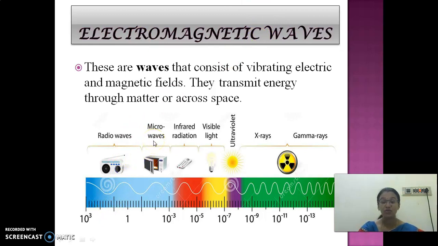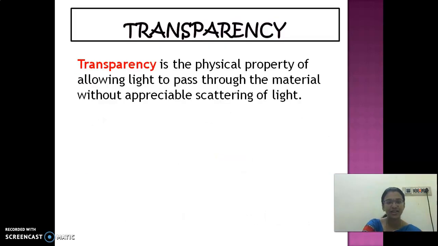Microwaves, which is used in the microwave ovens. Infrared radiation, that is in TV remotes. Visible light is nothing but you are able to see that. And then ultraviolet, the rays from the sun, and then X-rays and then gamma rays. Okay. X-rays, these are used in the medical purpose. X-rays and gamma rays. Totally 7 types of waves are there in electromagnetic waves. Shall I move to the next, children?